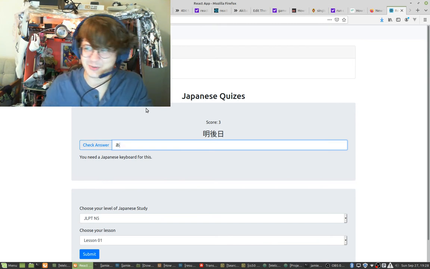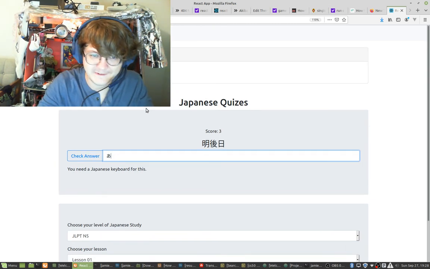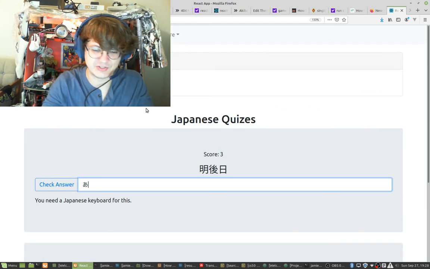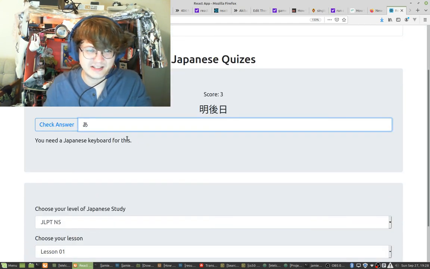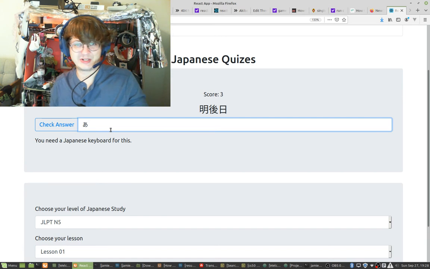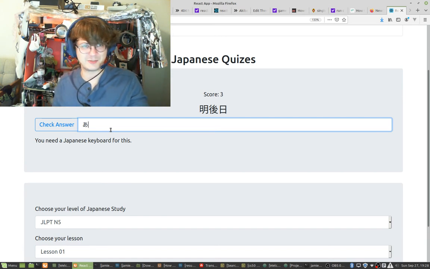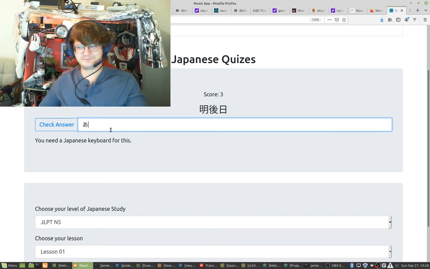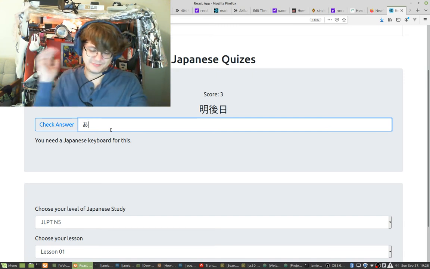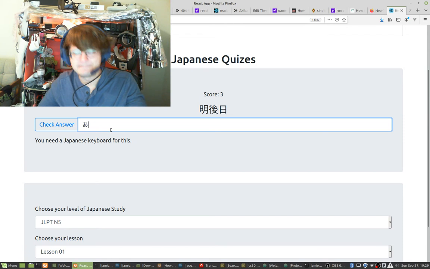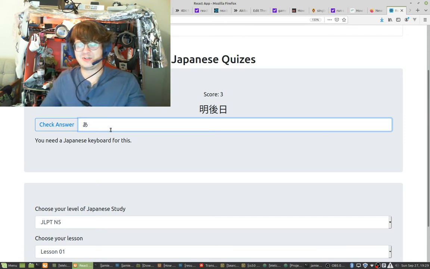It's just super cool. Let me make this bigger so you guys can see what's going on. So I'm typing Japanese right now. And that's what the WaniKani, I guess you'd call it a library, or a package that I installed using npm, allows me to do. Super cool.